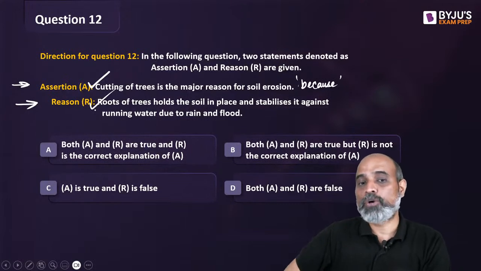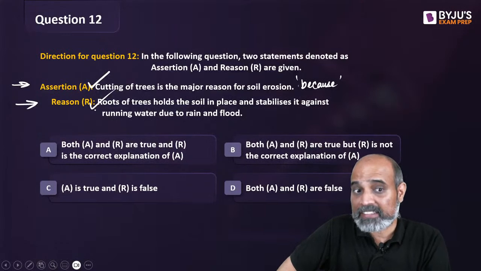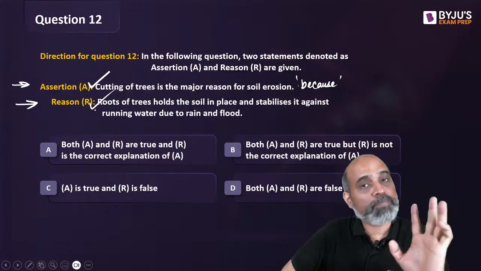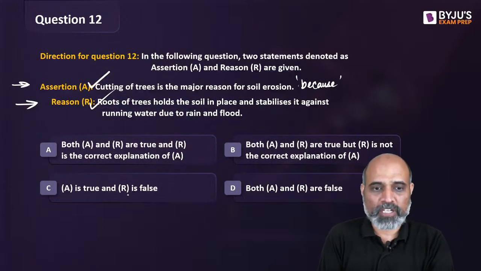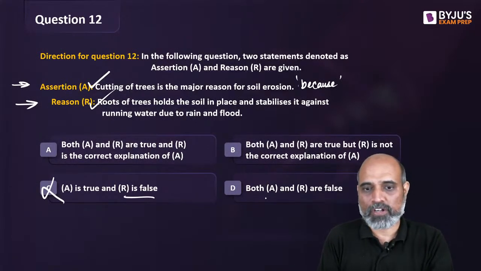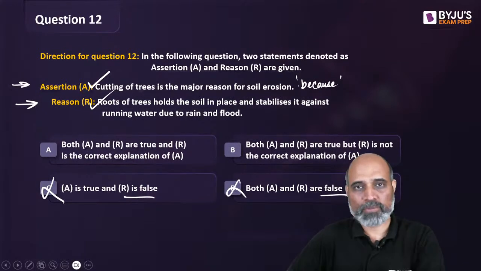Roots of trees hold the soil in place and stabilize it against running water due to rain and flood. ये भी सच बात है. ये भी बिल्कुल होता है. So both are definitely correct. So if both are definitely correct, तो reasoning is false and both are false. ये तो गया. Answer A या B में से होगा.